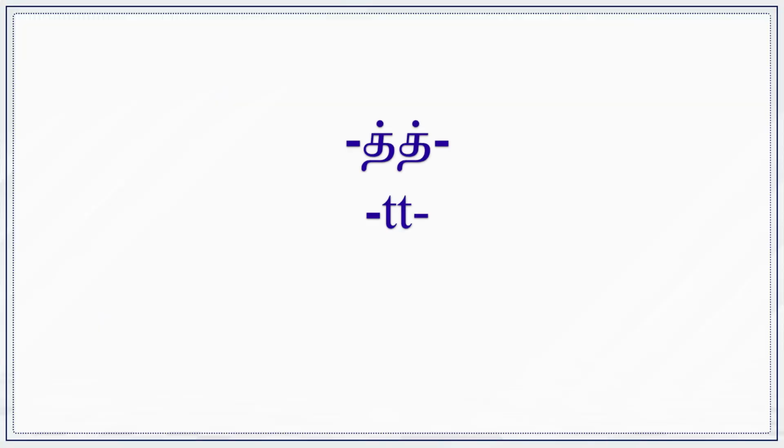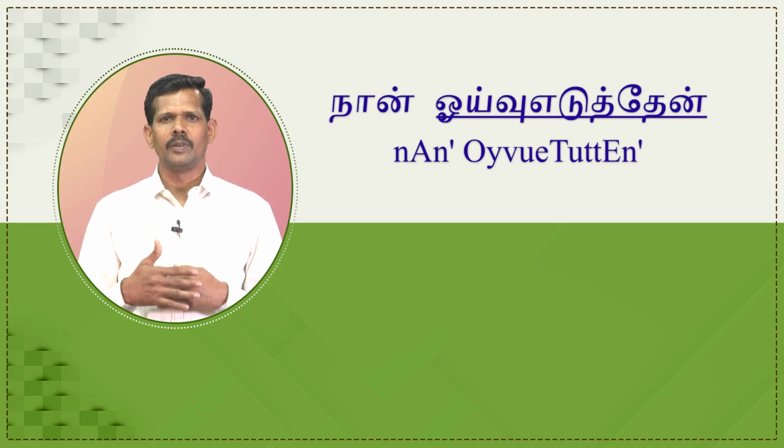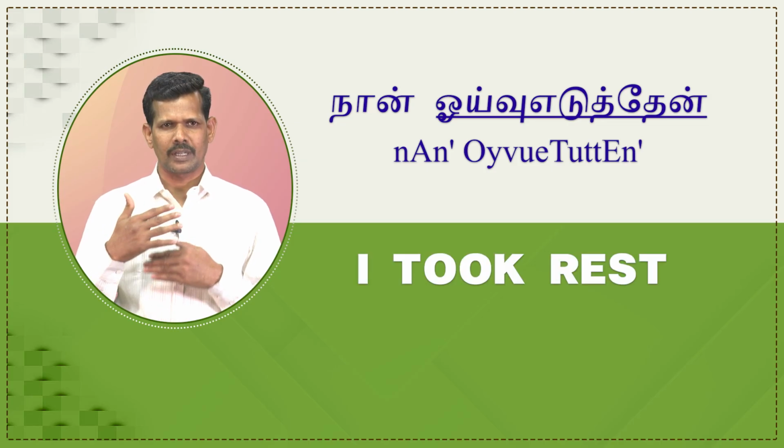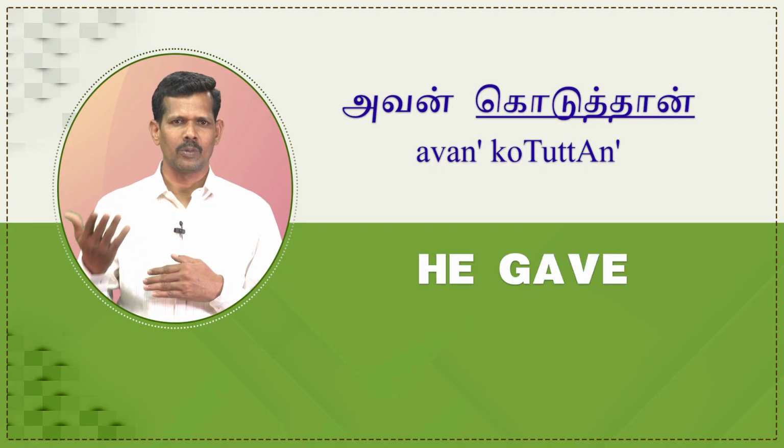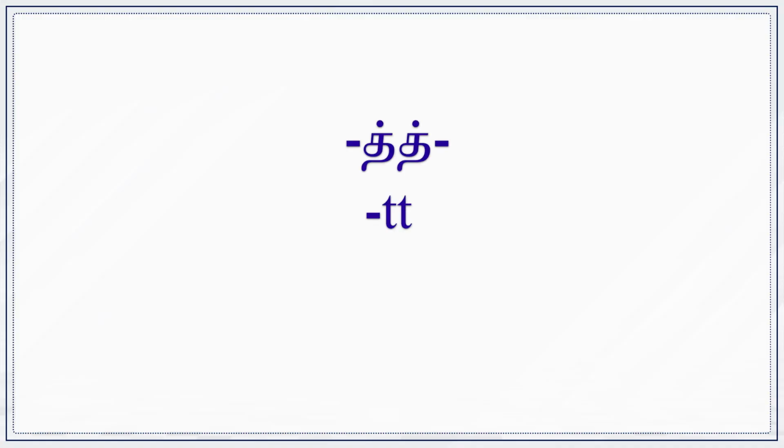Now, let us discuss the next past tense marker, otherwise called as double th. நான் ஓய்வு எடுத்தேன் means I took rest. அவன் கொடுத்தான் which means he gave. The past tense marker double th is used in the underlined words. Let us analyze the words in order to understand the past tense marker.